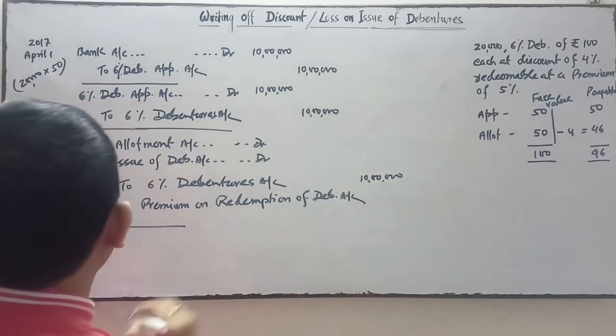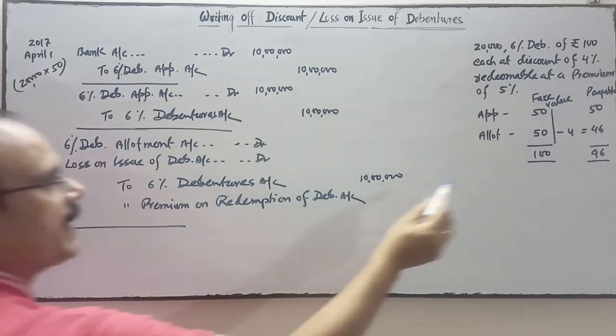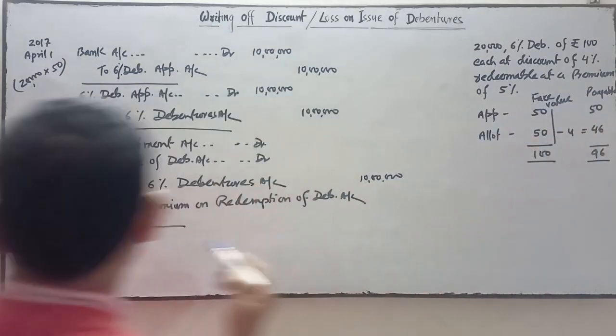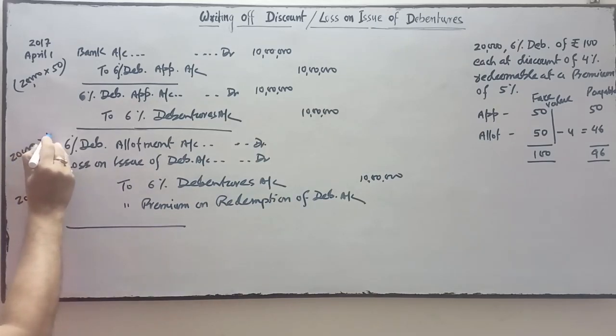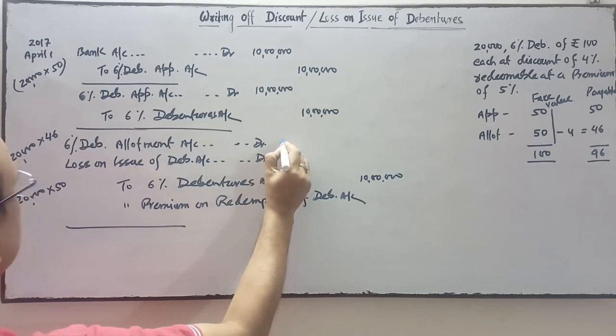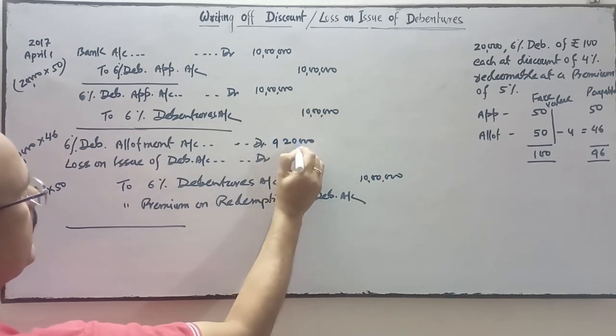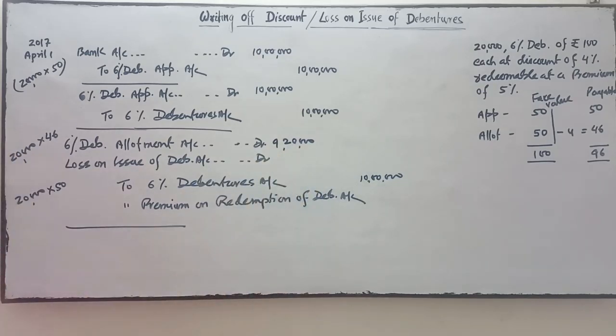And in 6% debenture allotment, we will write the due amount, 46 rupees per debenture. So 46 means 9,20,000, and the loss is on 20,000 debentures.